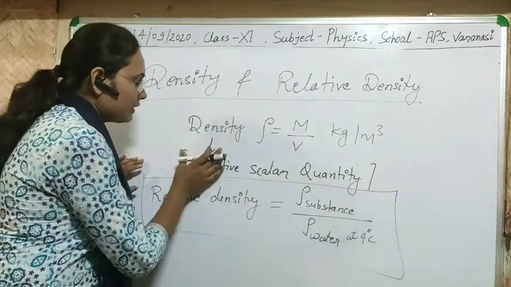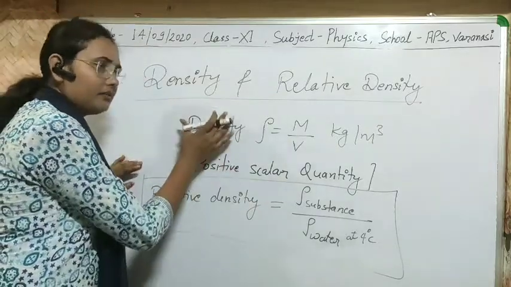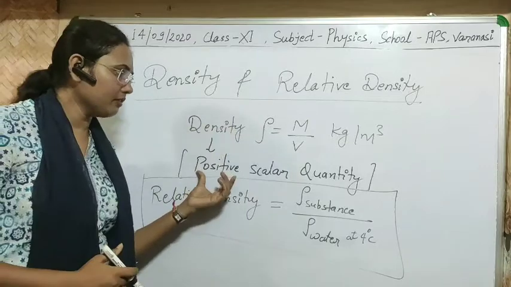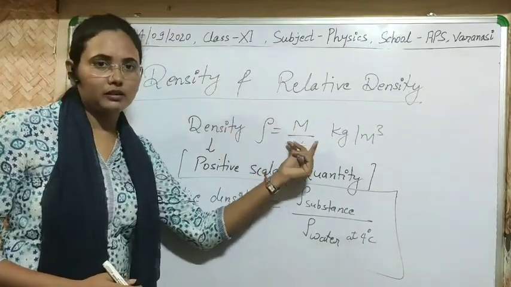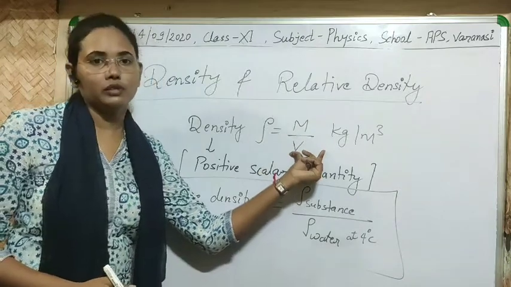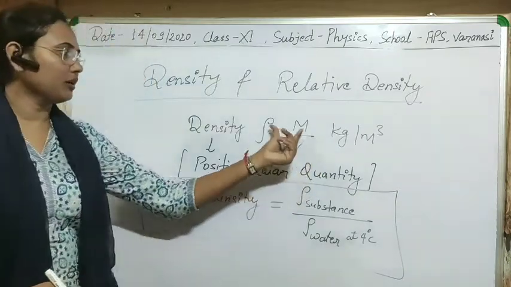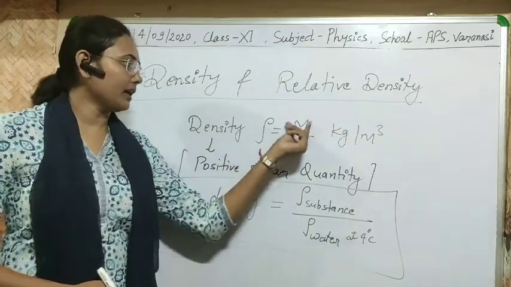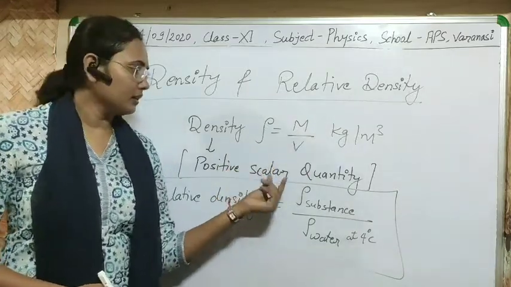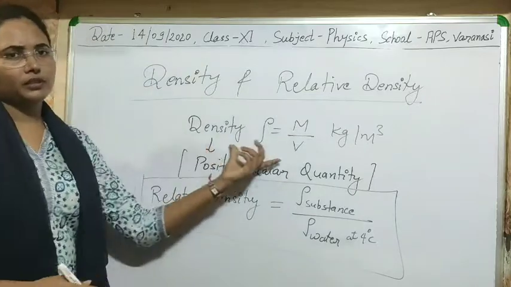Second, the property of density is that density will always be positive, because you know that mass is always positive and volume is always positive, and due to these two quantities, density will also be positive. This is also a scalar quantity, as both quantities are scalar. So these are all the properties.